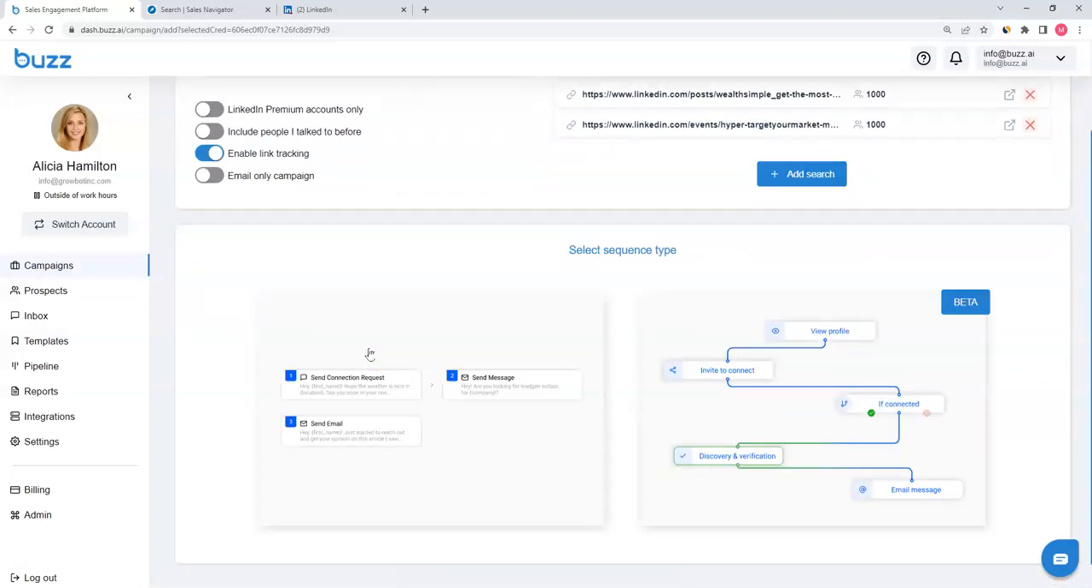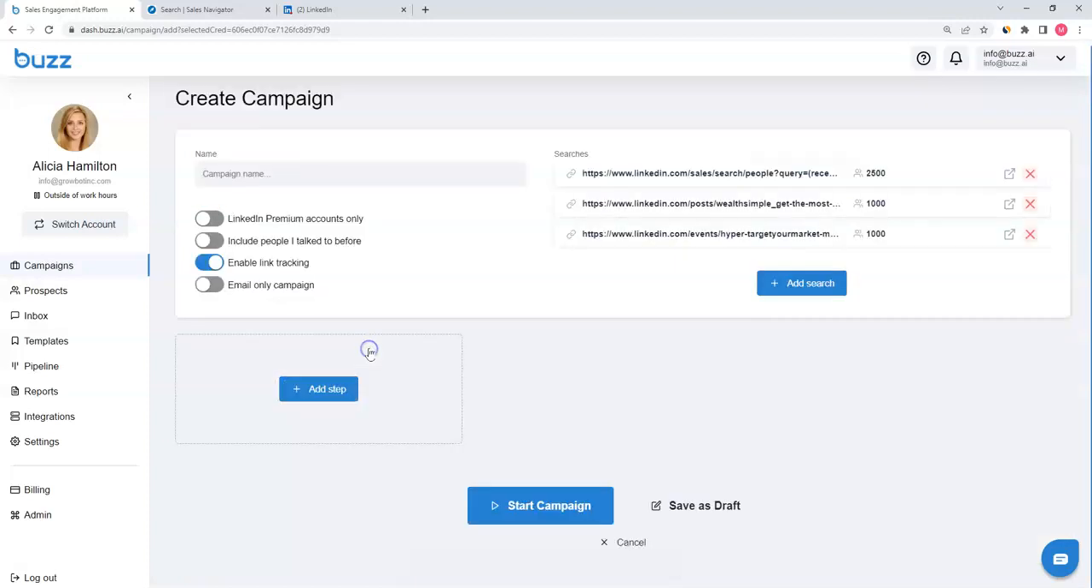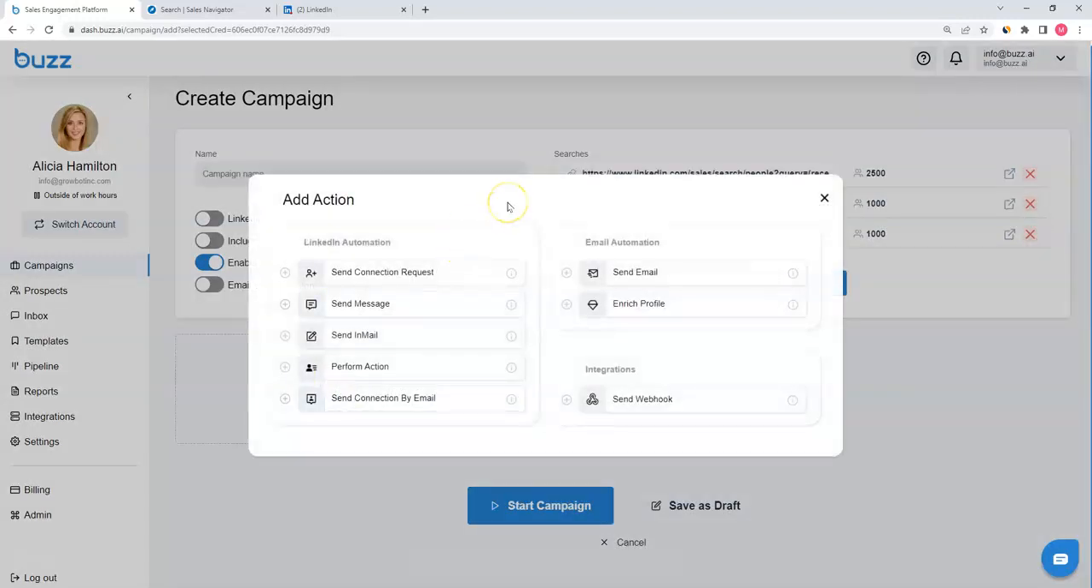Two different style of cadences that we have. One is our linear sequence. This is what a lot of our clients are using today. We'll start with this one. Here we add steps, various steps, LinkedIn automation, email automation. If you want to use some webhooks and some integrations, we can definitely work with those.